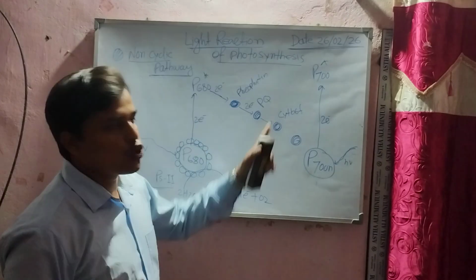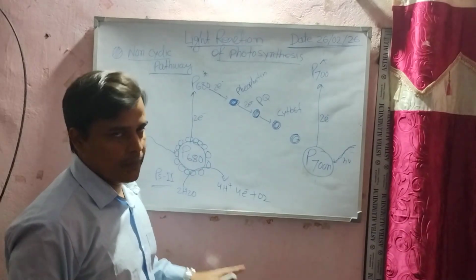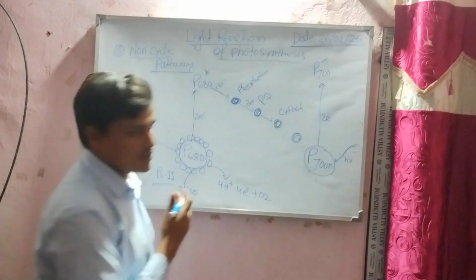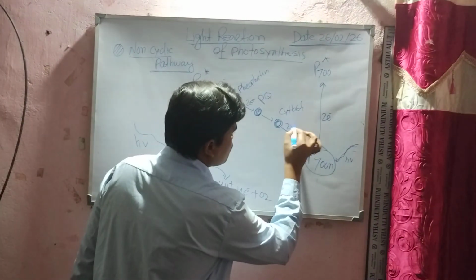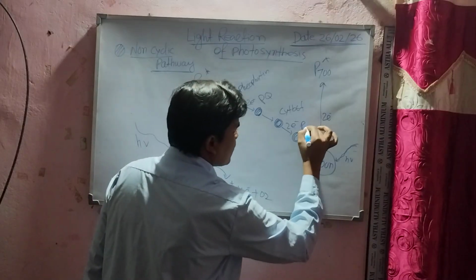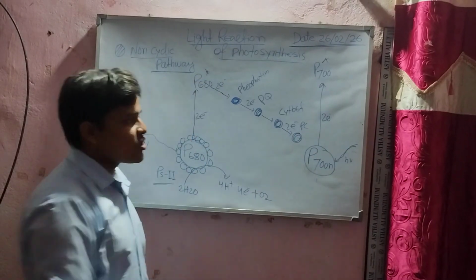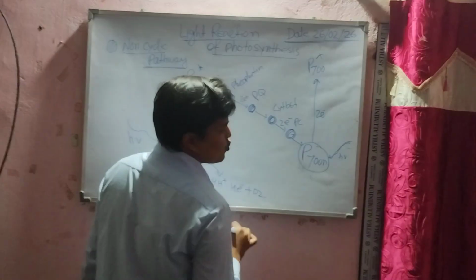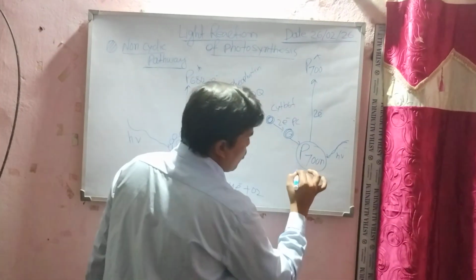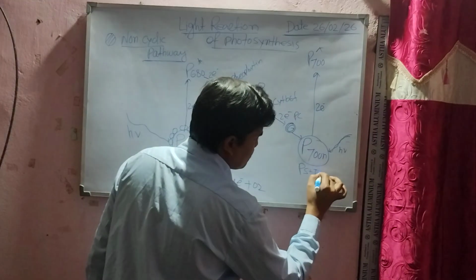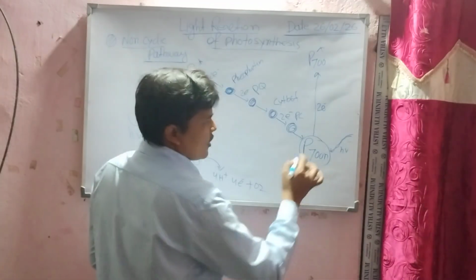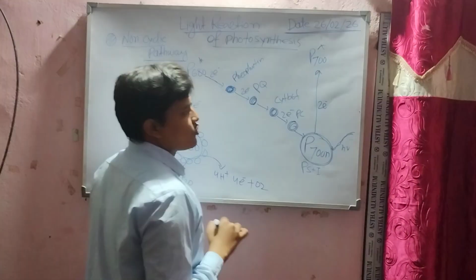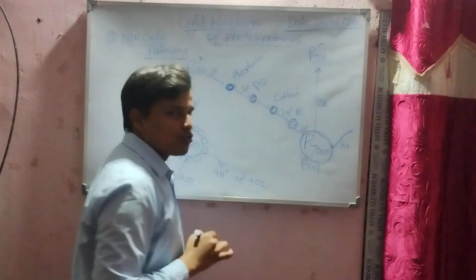Later I will discuss cytochrome B6F, which is called the proton pump, and its crucial role in ATP formation. So here two electrons are transferred to, ultimately, plastocyanin, and this plastocyanin electron carrier passes the electrons to the PS1 photosystem, which fulfills the deficiency of two electrons.